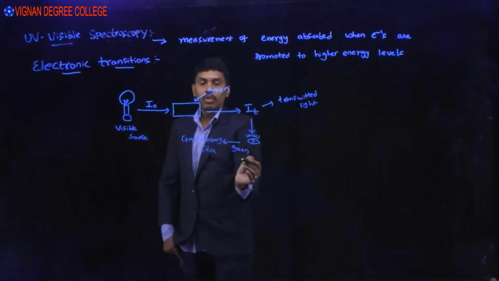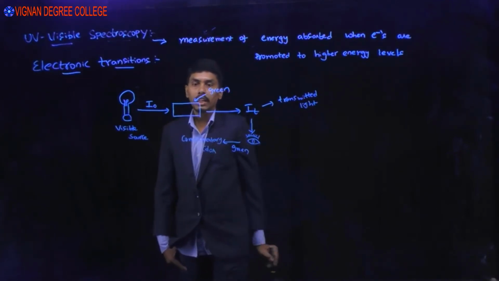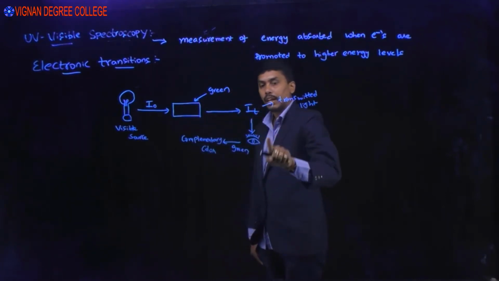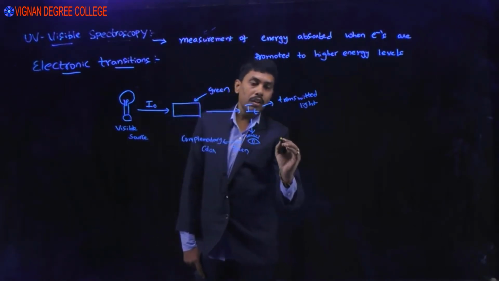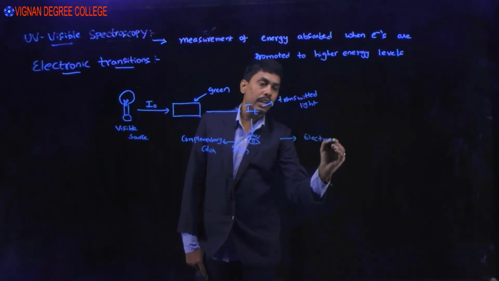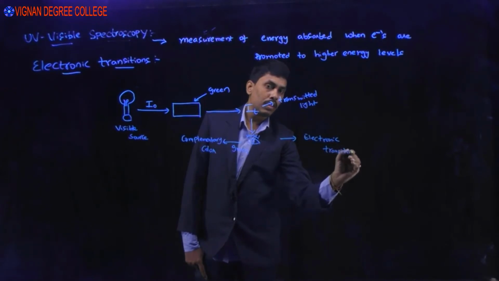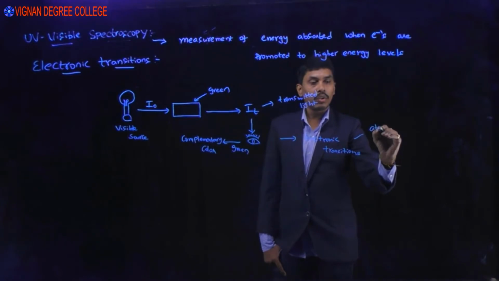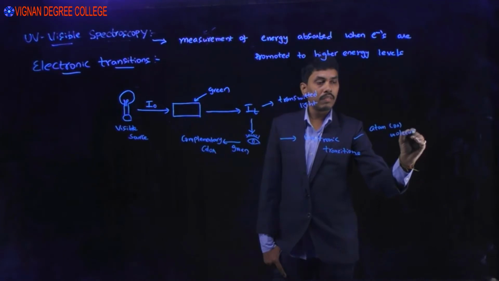So why we are seeing the object as colored means some of the light radiation is absorbed by the object and the remaining transmitted light is taken by the eye. So some radiation is absorbed by the object, and due to this there are electronic transitions in the atoms or molecules.